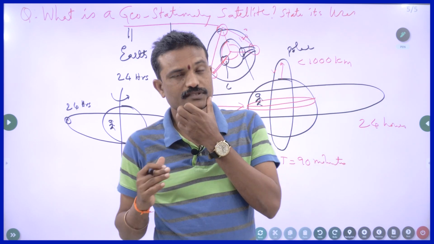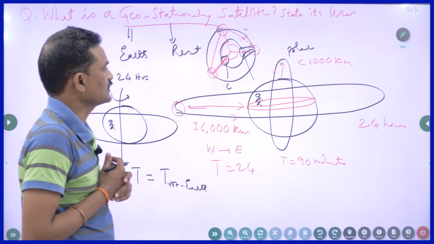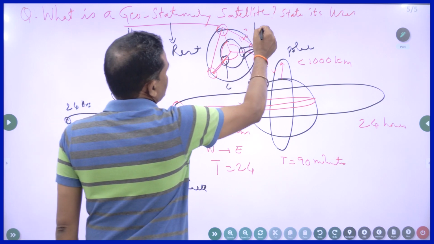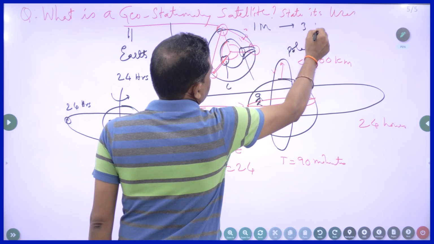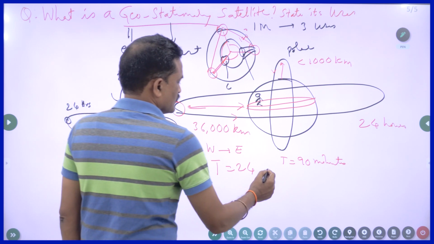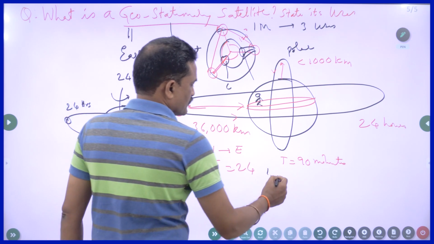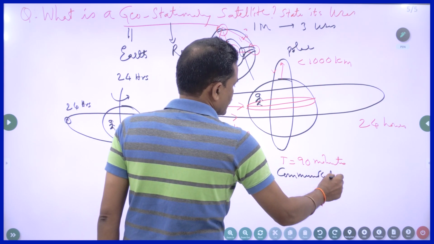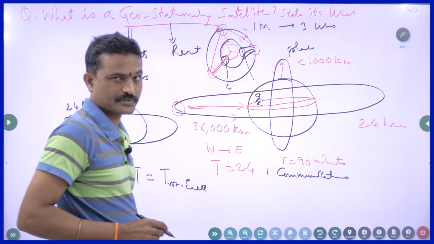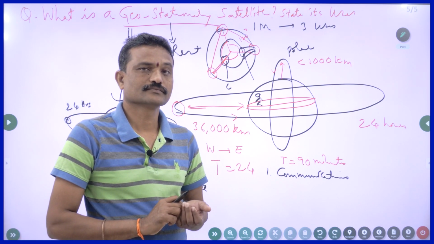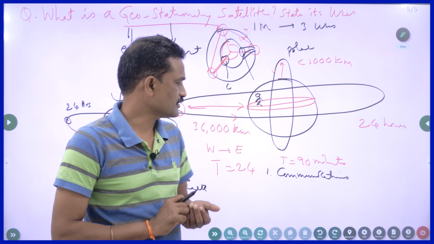So what are the uses of geostationary satellites? That is an important part of the question. For the definition, you will get 1 mark. You have to write 3 uses, then you will get 3 marks. The first use is for communication. Especially, geostationary satellites are used for communication purposes, for transmission of TV signals. Is this clear? Right, number 1.